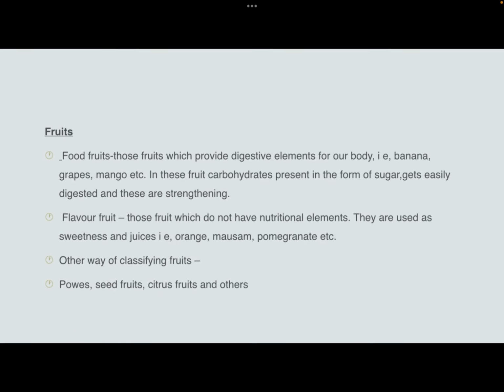So next is fruits. Fruits are divided into two groups, that is food fruits and flavor fruits. Food fruits are those fruits which provide the digestive element for our body, that is banana, grapes, mango, etc. In this type of fruit, the carbohydrate is present in the form of sugar. Fruit sugar is called glucose. This gets easily digested, and these fruits are strengthening.